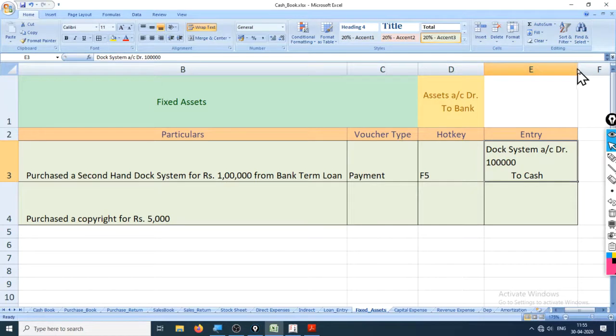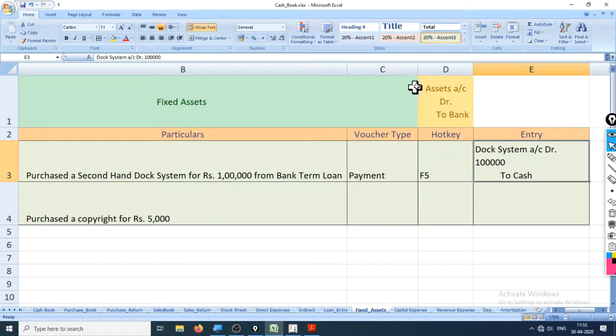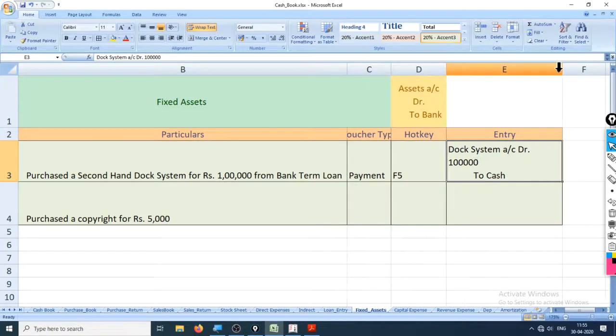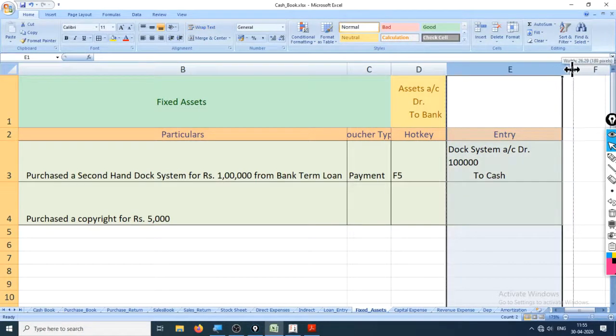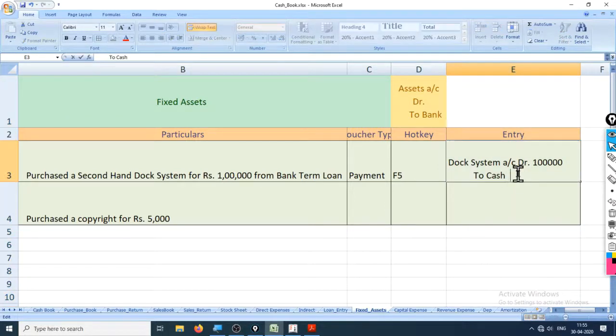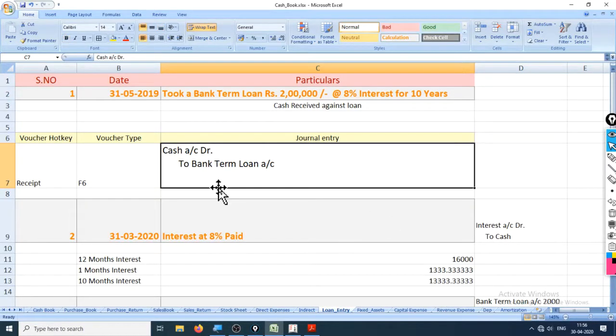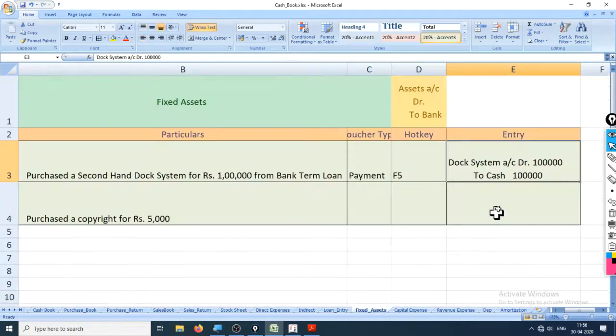Now we don't have to specify term bank loan account because, why? What do you say? We don't have to specify term loan bank account here because we have already passed this entry right here, that is cash account debit to term bank loan, and as soon as we pass this entry right here,